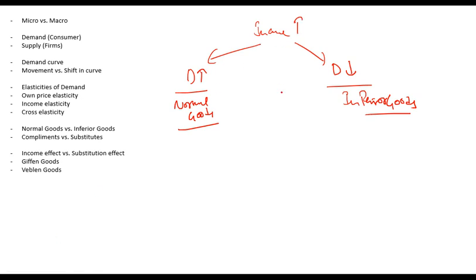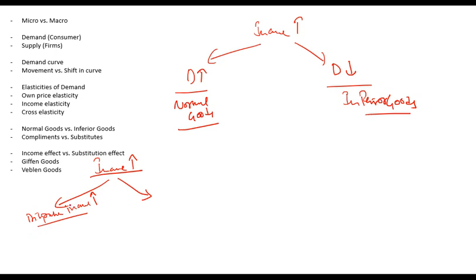So when income increases, it causes two different effects: income effect and substitution effect. Income increase or income decrease, it causes two effects. What do we mean by these effects? Generally when your income increases, your disposable income rises.